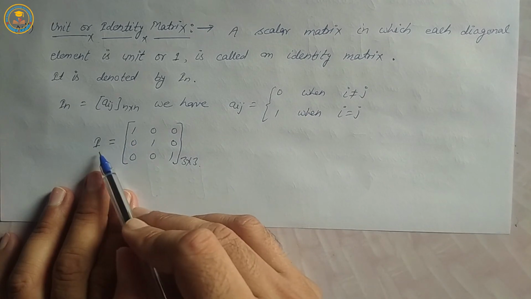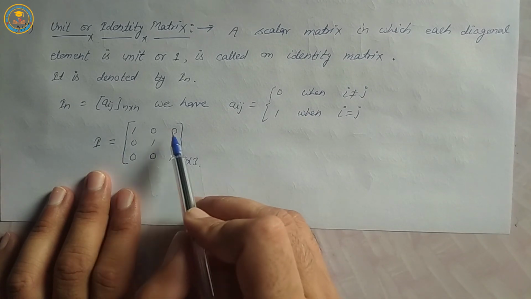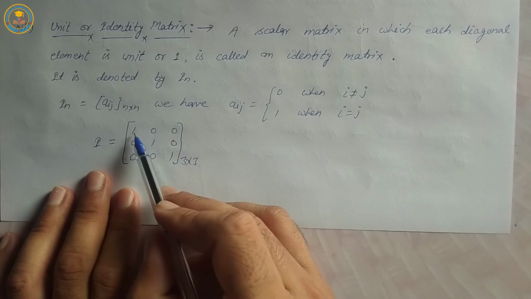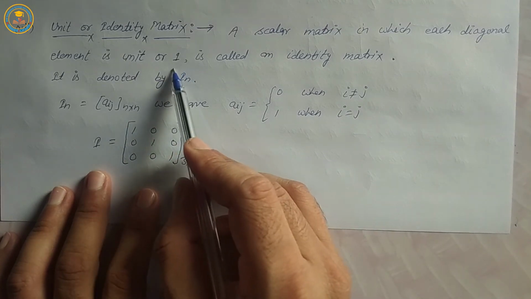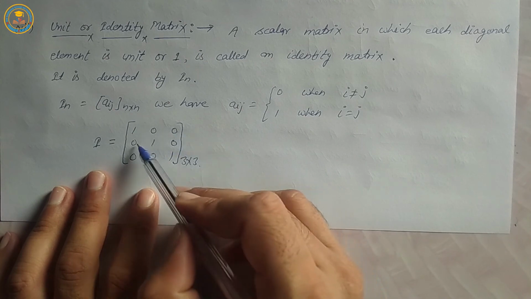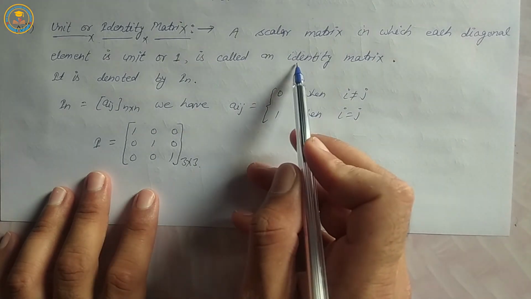For example, I is equal to 1, 0, 0, 0, 1, 0, 0, 0, 1. Diagonal elements 1, 1, 1 are unit, or 1, and the rest are 0, so it is called an identity matrix.